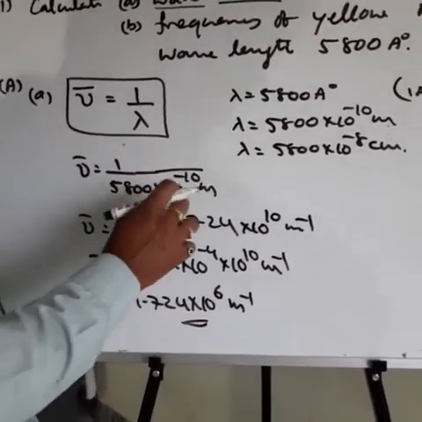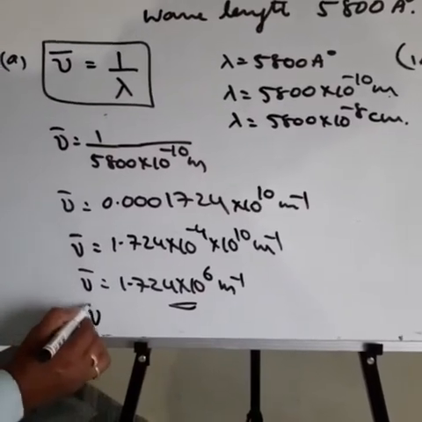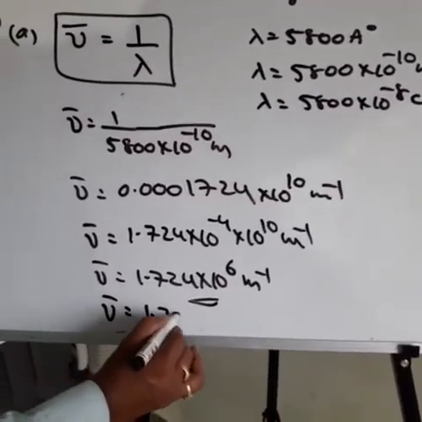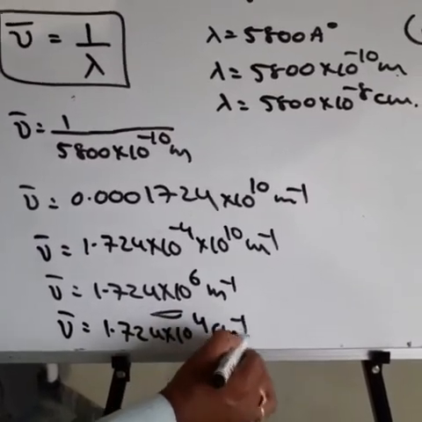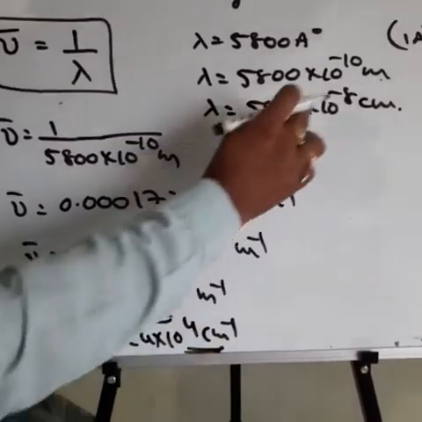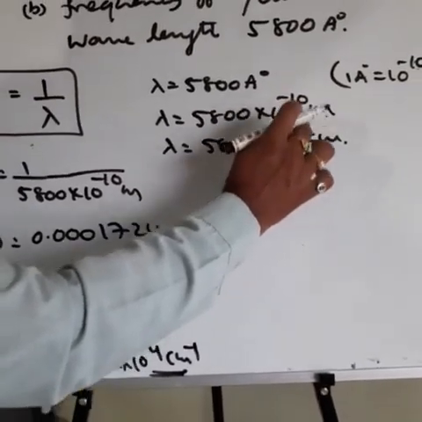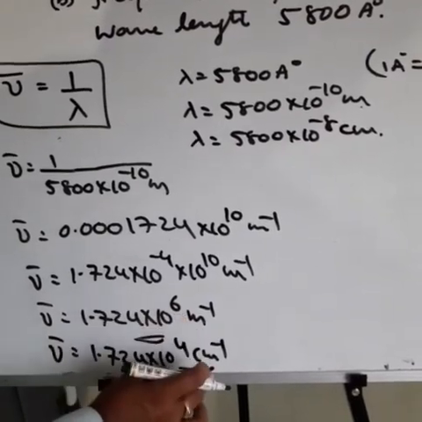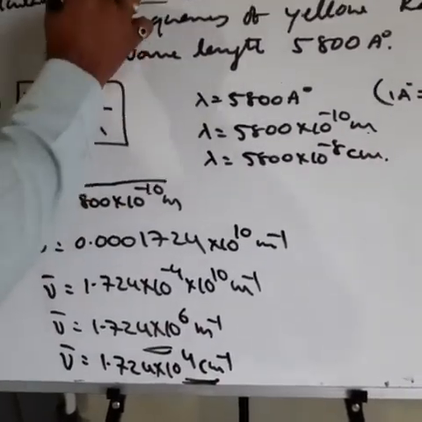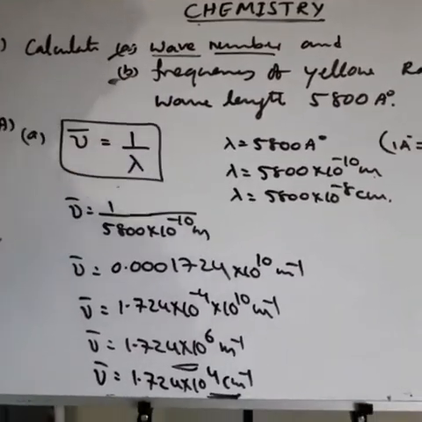Again, if you take centimeter, what happens? Nu bar is equal to 1.724 into 10 power 4 centimeter inverse. Why? Because here it is 10 power minus 10 meter and there 10 power minus 8 centimeter, a difference of 2 units. That's why 10 power 6 here and 10 power 4 there. This is meter inverse, and this is centimeter inverse. This is about the wave number. The first one is closed. The next one is frequency.